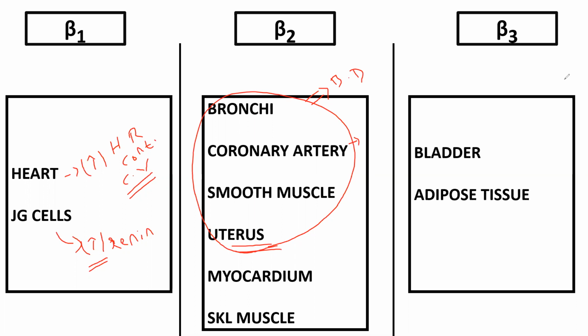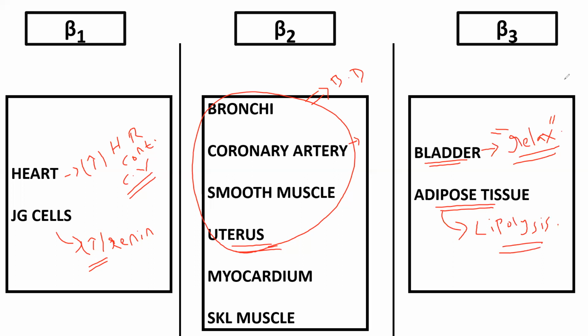And beta 3, the principal locations are the bladder and adipose tissue. In the bladder it causes relaxation, and I'll talk about this relaxation in the urinary section. In adipose tissue, it produces lipolysis.